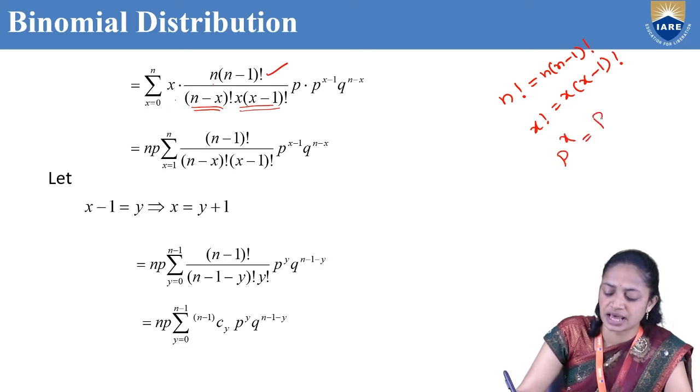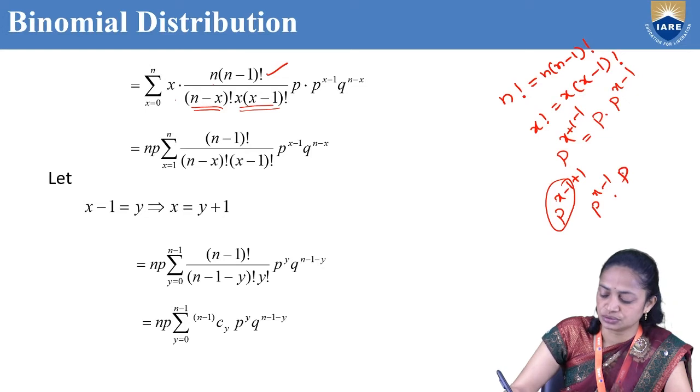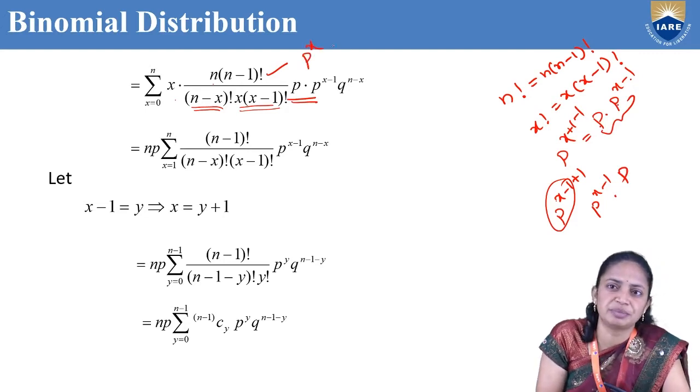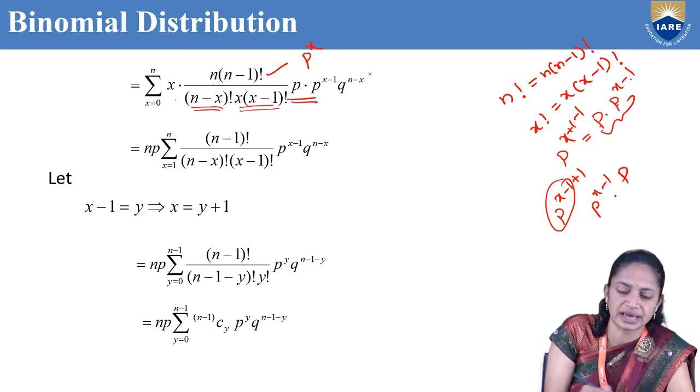And p^x is there, no? So that can be written as p into p^(x minus 1), because p^(x minus 1 plus 1) equals p^(x minus 1) into p. So p^x can be written as p into p^(x minus 1), and q^(n-x).